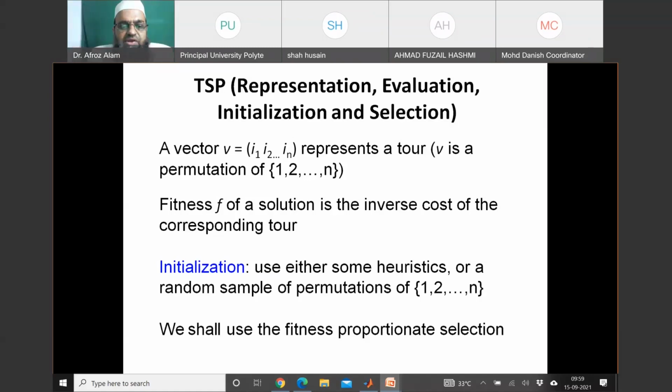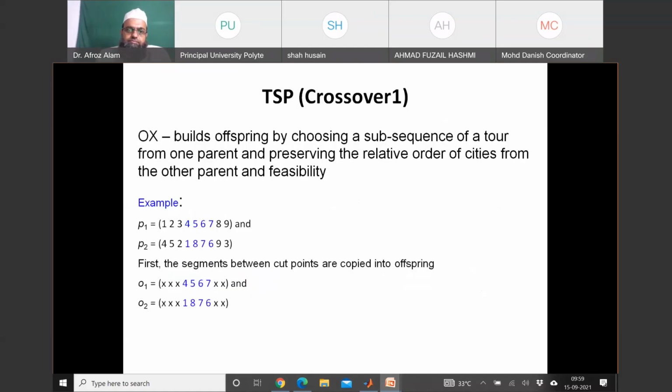Initialization. Let us talk about initialization. Use either some heuristic or a random sample of permutation of 1, 2, 3 discussed before this. So let us talk about crossover.